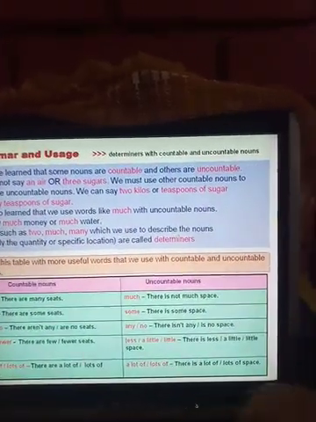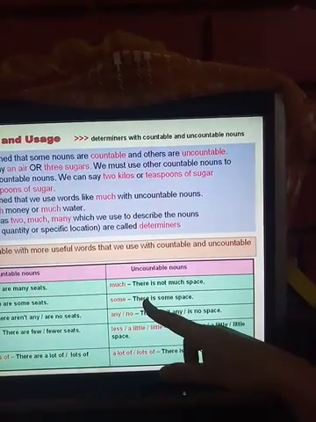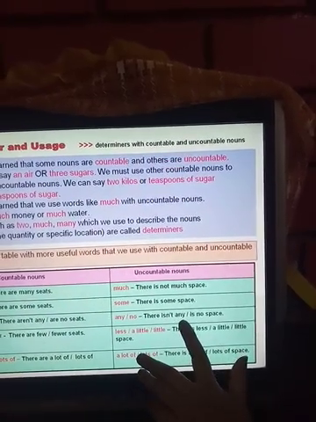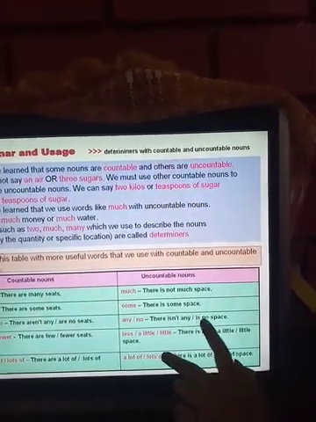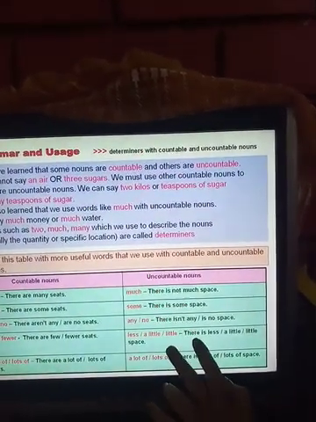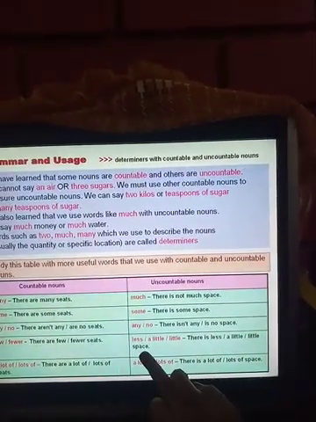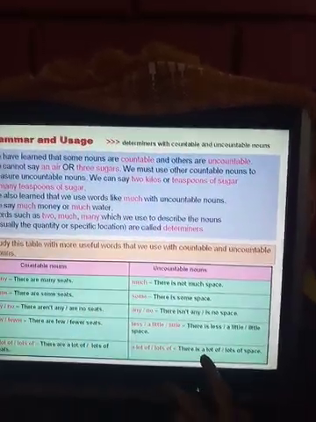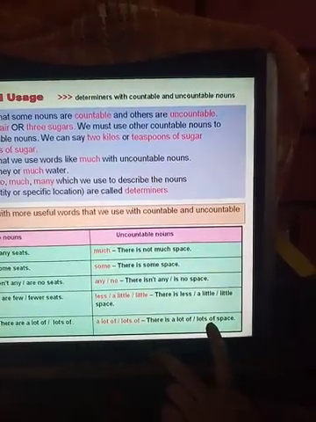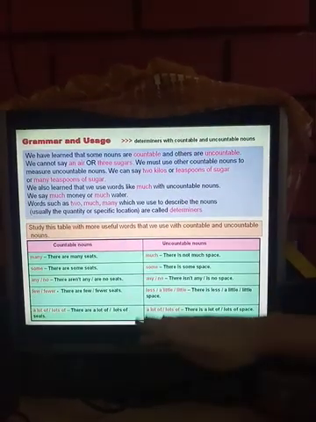Now let us come to uncountable. There is not much space. There is some space. There isn't any space. There is no space. There is less space. There is a little space. There is little space. There is a lot of space. There is lots of space. So these are the examples. Is this clear to you?